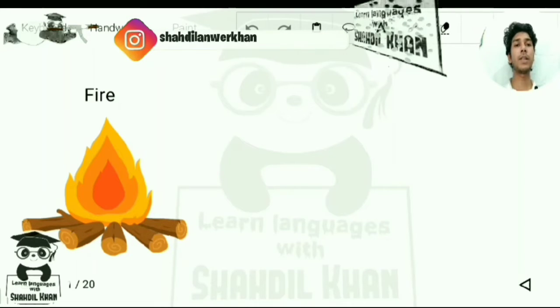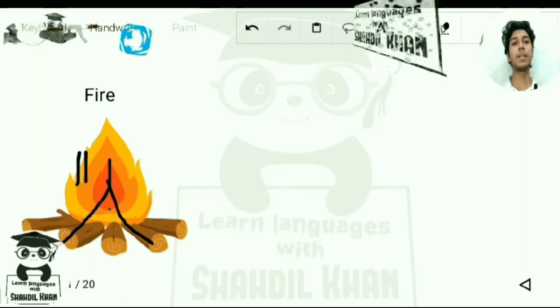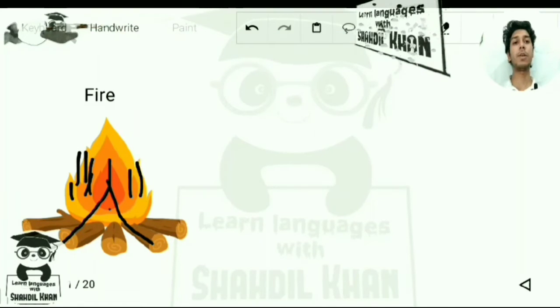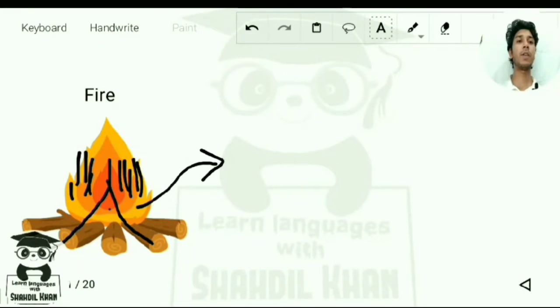If you look at this picture, for wood we are going to draw this structure. This structure is for wood, like wood is standing, and for the flames we are going to write like this, these are all the flames. In order to write the character in the transformed way, how it is written in Chinese, if you have to write fire, you make these woods, and for flames you write like this.